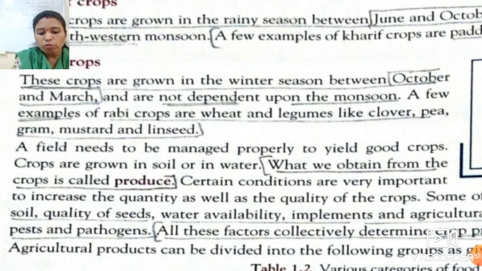If you want good quality and quantity, meaning a large amount, of your crop, then we have to consider certain conditions regarding the growth of those crops. Okay students, so what is produce? What we obtain from the crop is called produce.